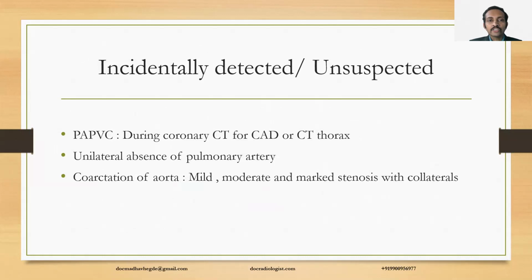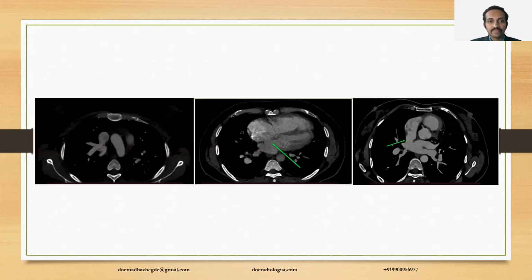In that, a small group is accounted for by lesions like PAPVC, which are incidentally detected or so far had remained unsuspected before CT. This is one of those examples where you can see a partial anomalous pulmonary vein draining into the SVC. So any vascular structure draining into the SVC on the lateral or the anterior aspect indicates PAPVC. The only normal structure which drains into the posterior aspect of the SVC is the azygos vein.